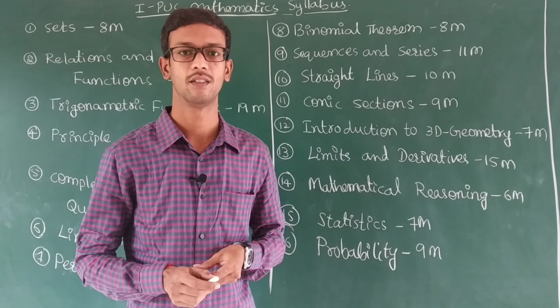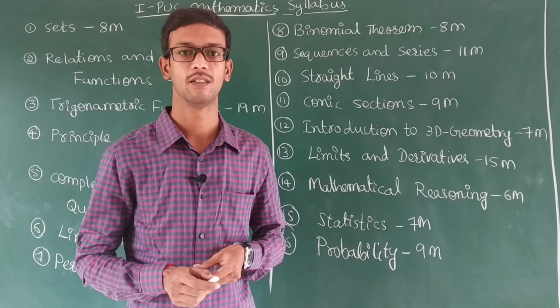Next, the fifth chapter is complex numbers and quadratic equations, which carries 9 marks. Linear inequalities 7 marks. Permutations and combinations 9 marks. Up to 7 chapters completed. Next, the 8th chapter is binomial theorem. It will take 8 marks. The 9th chapter, sequences and series, 11 marks. Straight lines 10 marks. The 11th chapter, conic sections, 9 marks.